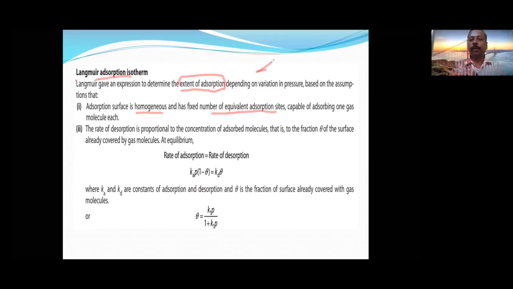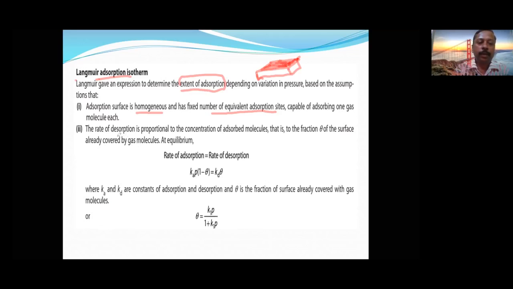So it is not that somewhere adsorption will be more and somewhere less. It assumes that adsorption takes place uniformly everywhere. Here more adsorbent, here less adsorbent is non-uniform. Everywhere it is uniform, that is assumed, and monolayer is assumed.